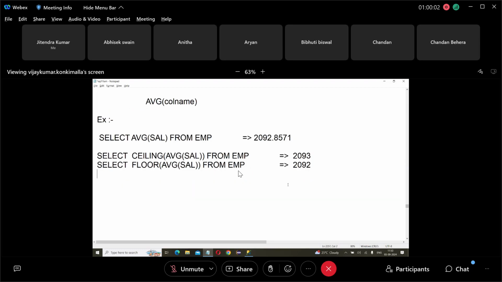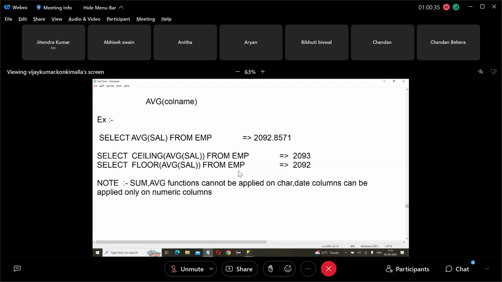One thing: sum and average functions cannot be applied on what? Character and date columns. They can be applied only on numeric columns. Cannot be applied on character columns; can be applied only on numeric columns.